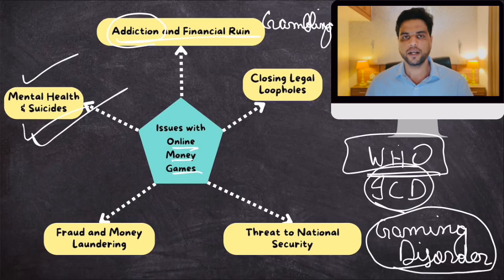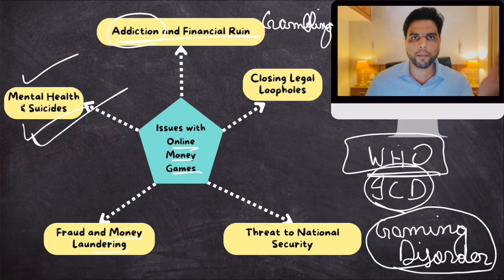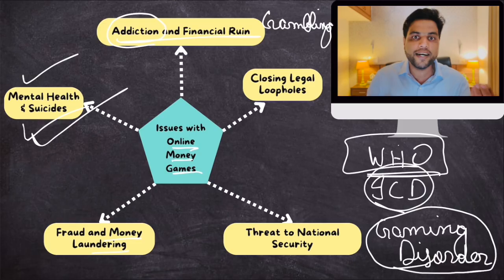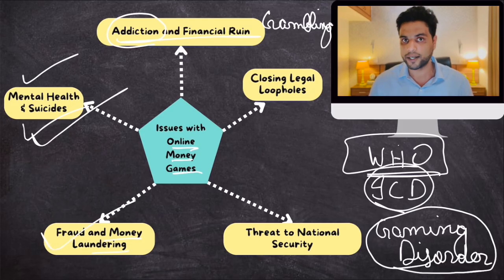Then these online gaming platforms were used by terrorists and criminal organizations to launder money. You know what laundering money is? Money laundering is basically converting your black money into legal money. These drug cartels and terrorist organizations were using money gaming platforms for that.